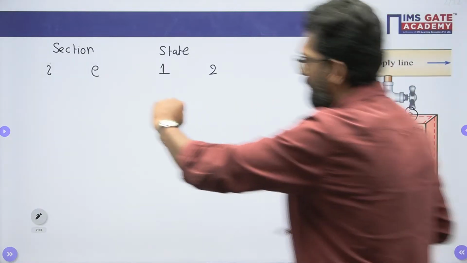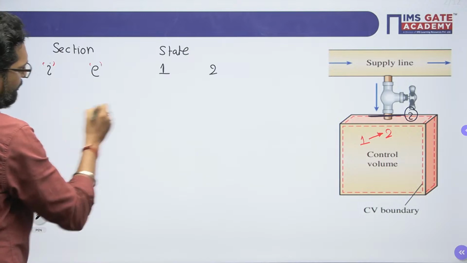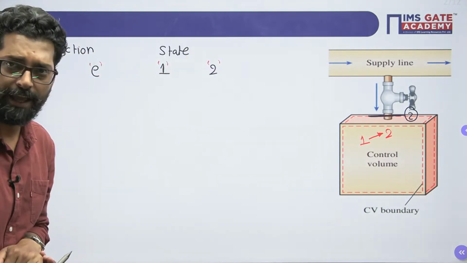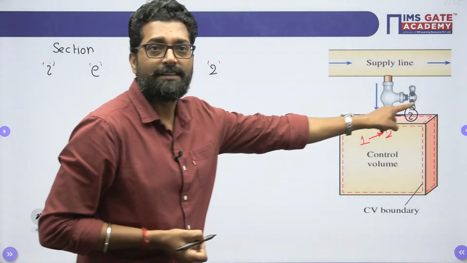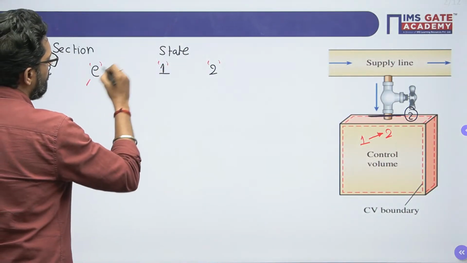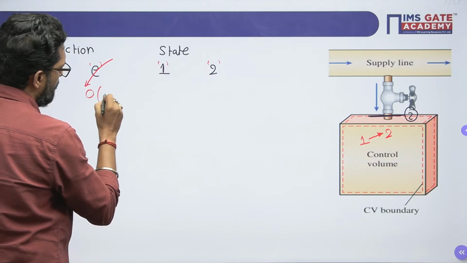Now my dear, the section I: this is your entry section, this is your exit section, this is your state point 1 and this is state point 2. Now my dear, there is no exit. Why? Because this is your charging. So what is the exit property? These are 0, because this is only charging.